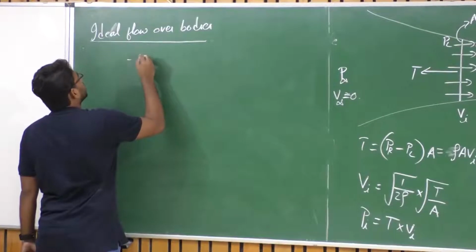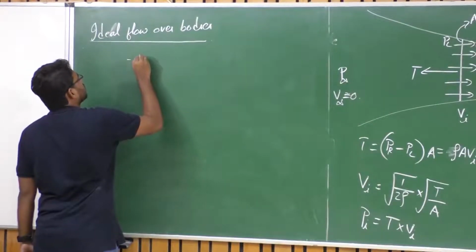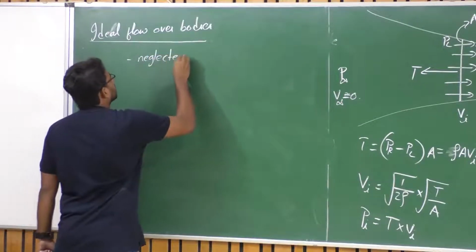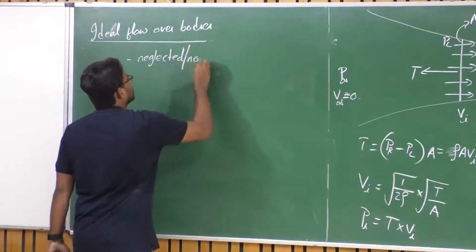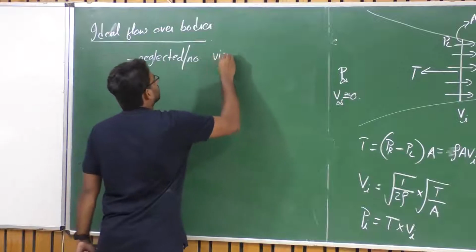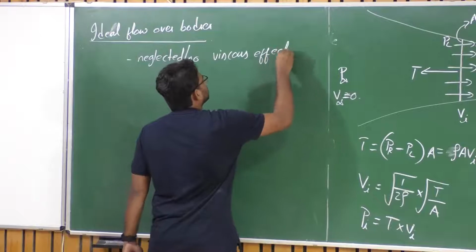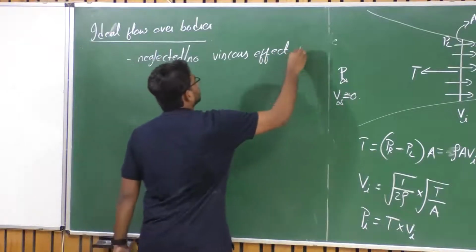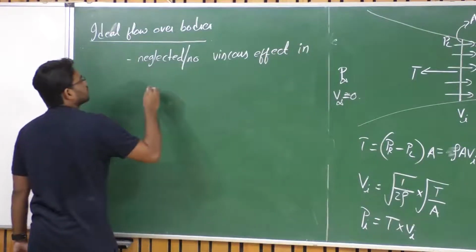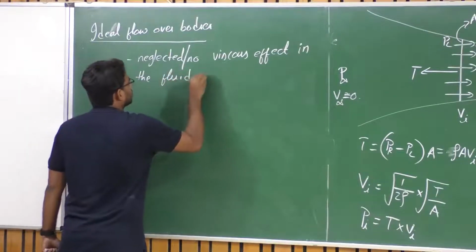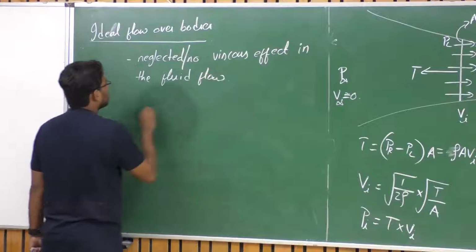So the ideal flow means what? We have neglected, or say no, viscous effects in the fluid flow, right? No viscous effect in the fluid flow, right?